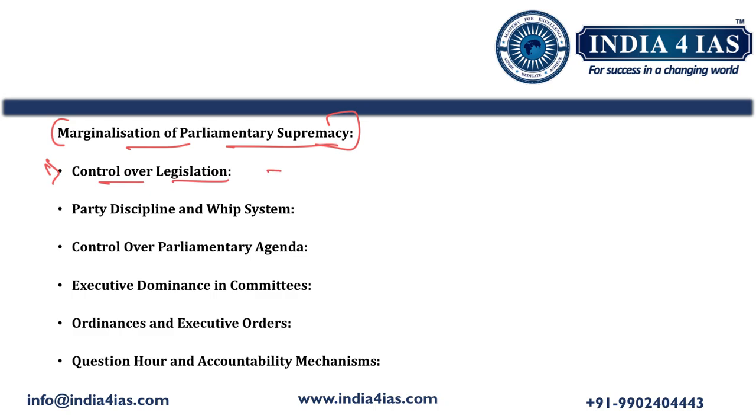So when any party gets a majority, other than in a coalition government, the cabinet becomes stronger, it acquires more power, and it dominates the parliament over the legislative process because of the majority of the ruling party in the parliament.